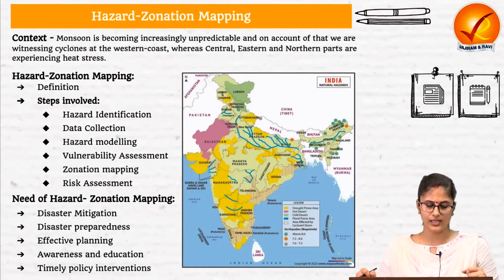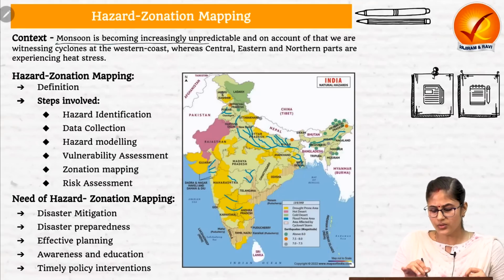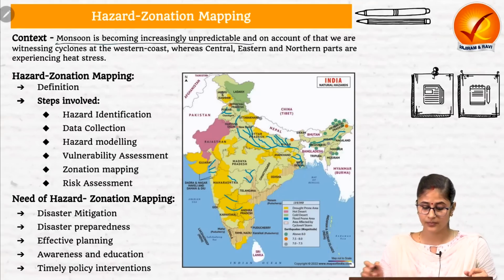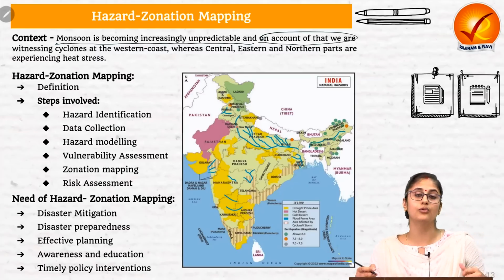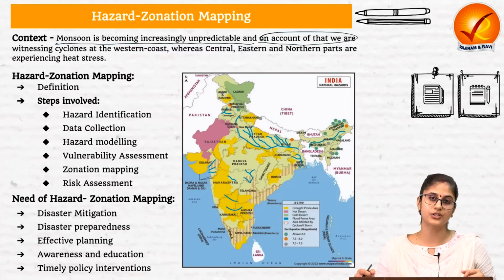So the context is, according to the writer, the monsoon is becoming increasingly unpredictable in India. Why? On account of El Nino, the Indian Ocean Dipole, the Madden-Julian Oscillation, and climate change.